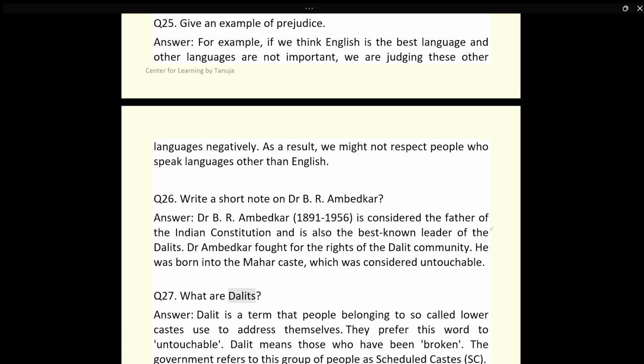Q27. What are Dalits? Answer. Dalit is a term that people belonging to so-called lower castes use to address themselves. They prefer this word to untouchable. Dalit means those who have been broken. The government refers to this group of people as Scheduled Castes, SC.